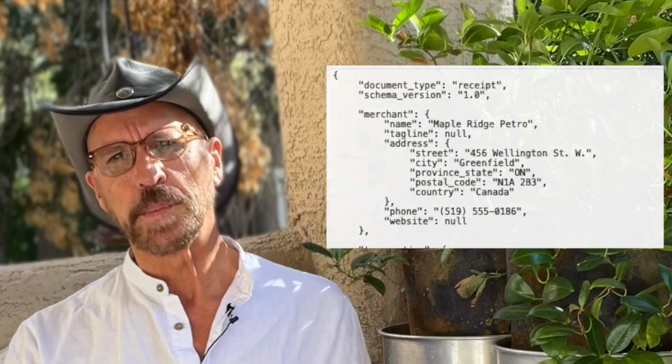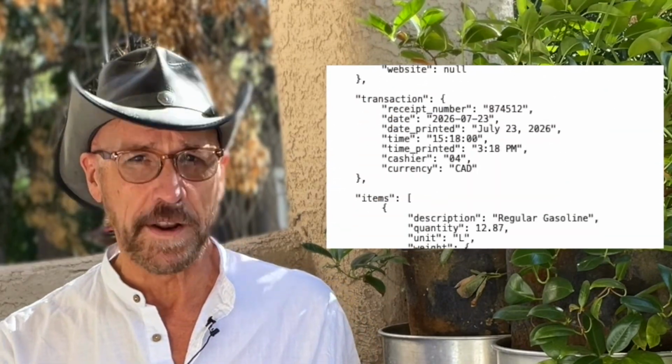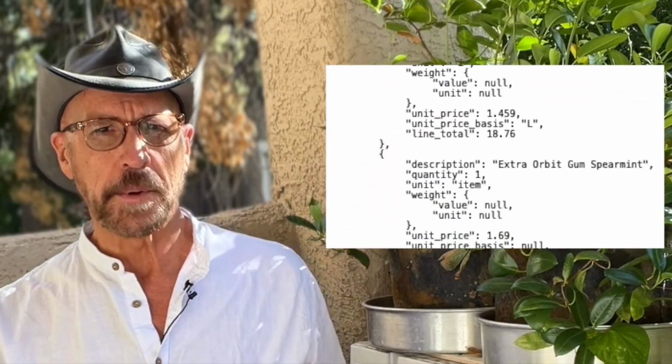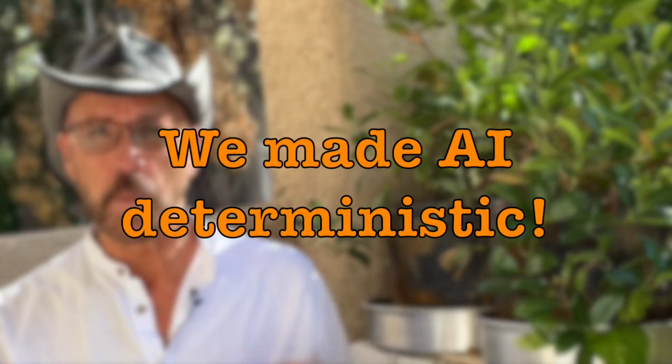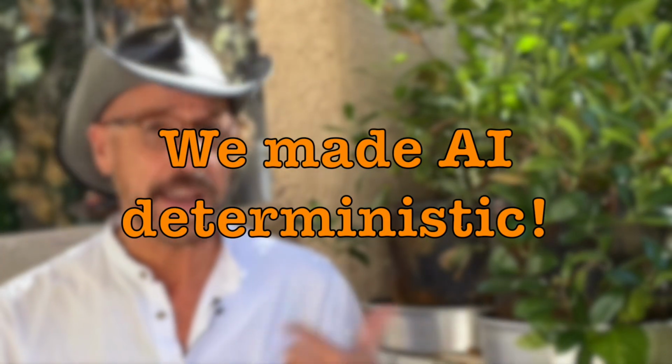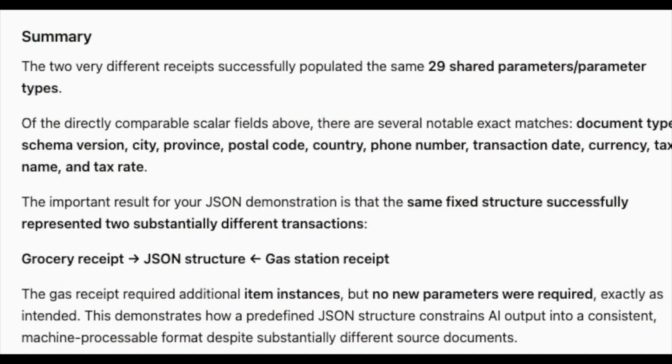This receipt had fewer parameters, but AI was able to fill out what it found. As long as the known parameters were presented in a known structure, we get back very similar looking results that we had with the more complex receipt. As it is, I asked ChatGPT to identify the common parameters between these two receipts, and it actually found 29. Again, these are very different receipts, but there is a lot of data and a lot of metadata that they share. The grocery receipt and the gas station receipt contain completely different transactions, yet both were converted into the same machine-readable structure, that JSON that we developed earlier.